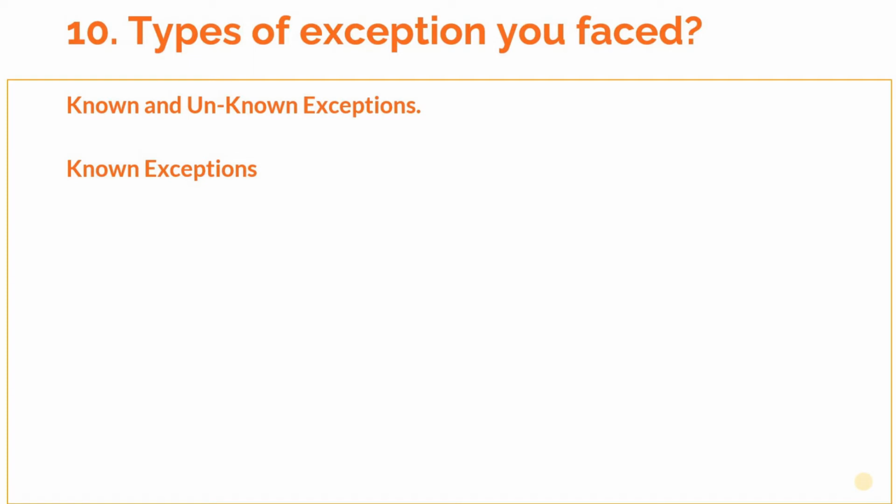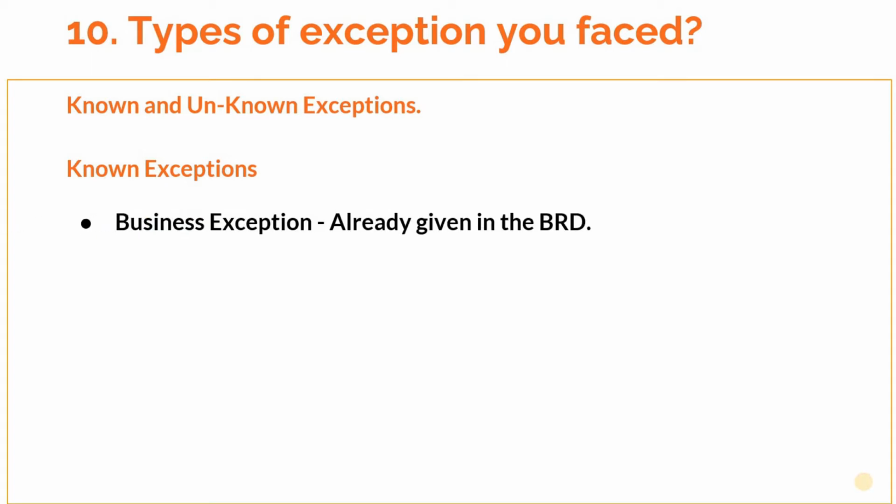As the name suggests, known exceptions are already known by the developer during process development. So the developer handles those exceptions based on some predefined rules in the process. For instance, business exceptions. Mostly the business exceptions are given indirectly in the BRD, and also directly as well. So when the developer designs the process, the same has to be handled. For example, consider our process attempts to load an account into an application, but that account might be inactive or even not found in the system. So this is considered to be a business exception.